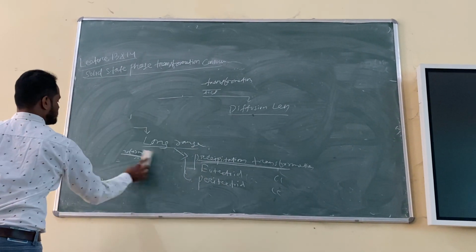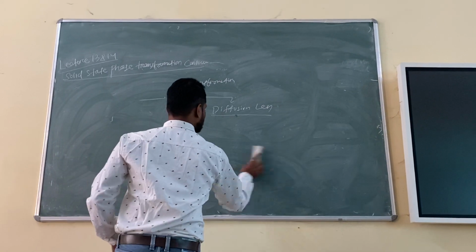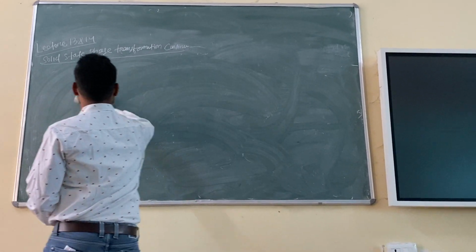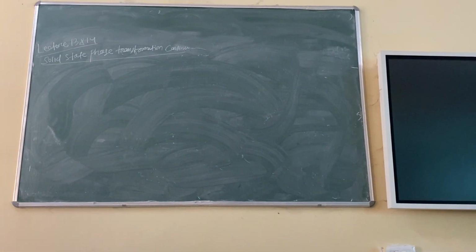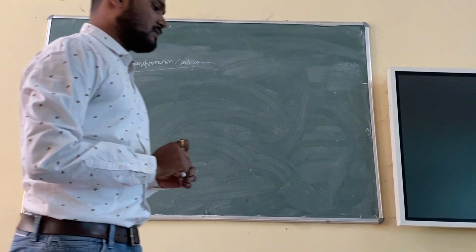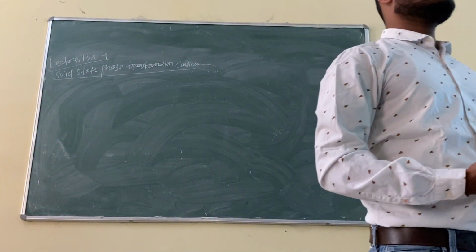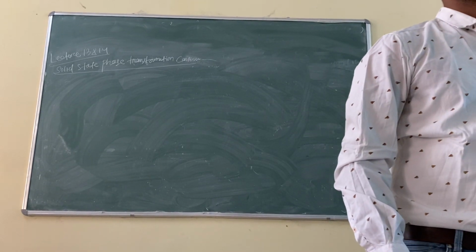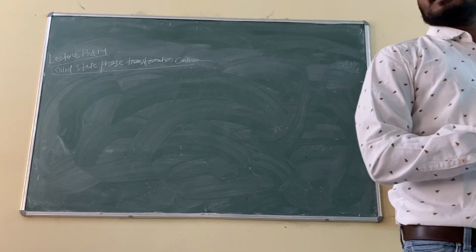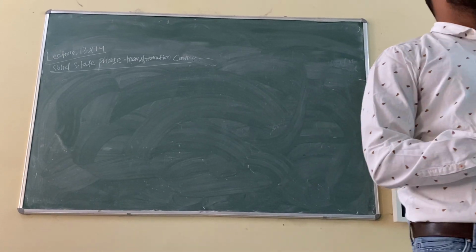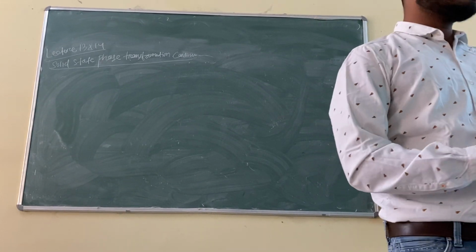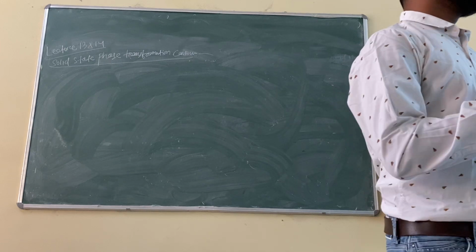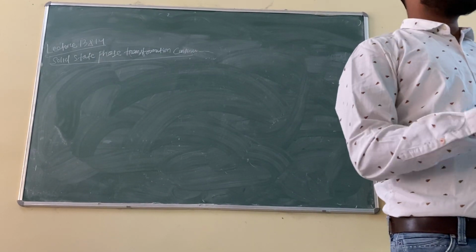Then next. In the previous lecture also we discussed what energies are involved during phase transformation. Anybody remember? What are the different energies involved during phase transformation? One is free energy. Very good. Anything else? Surface energy, or that is called interfacial energy. Okay. And the last one? Strain energy. Very good. You people have remembered.